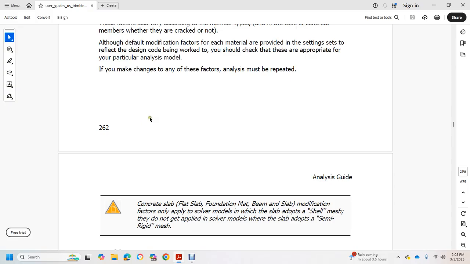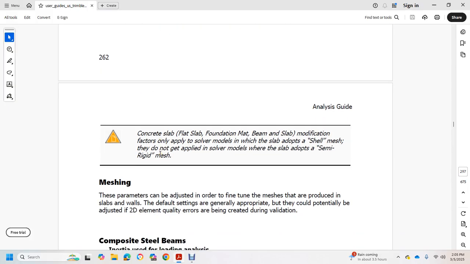Meshing. These are the parameters that can be adjusted in order to fine-tune the mesh produced for the slab and wall. The defaults are generally appropriate, but they can potentially be adjusted. The 2D element quality errors are created during validation.